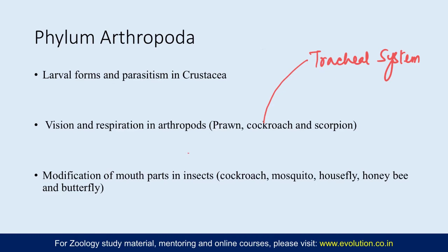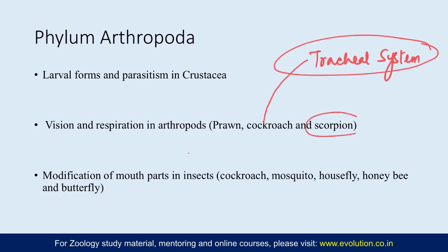So spiracles are 10 pairs. There are 2 in thoracic region and 8 are in the abdominal segments. So a diagram of the tracheal system and the spiracular network of openings on the lateral side of the body in the pleura of the pleural somites you need to cover here.